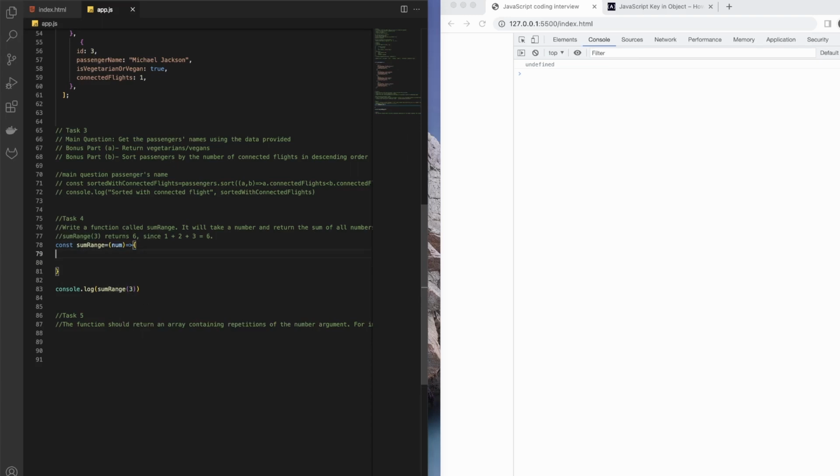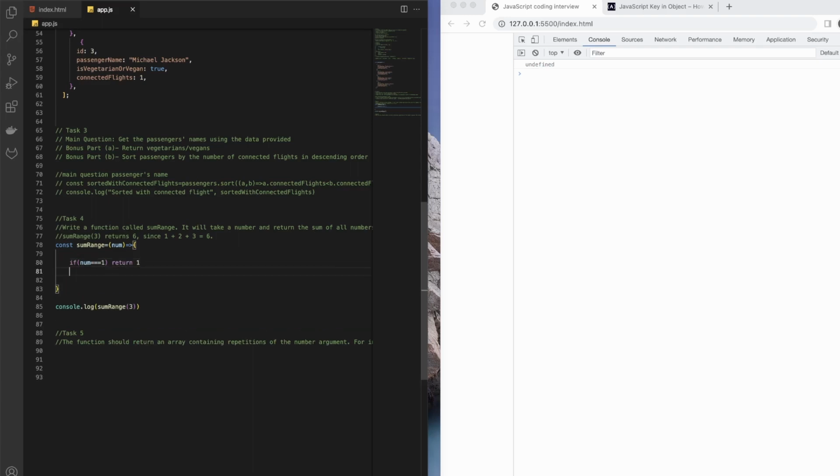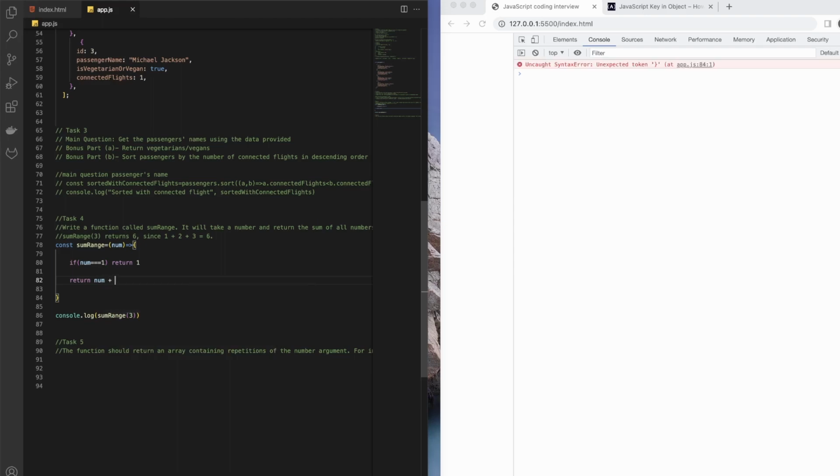Okay, so we need to do one test. What if we get only one? Okay, so the range is only one. In that case, we don't need to add anything. So we can check if number is one, we can just return one because we don't need to do anything. In other cases, when we have something else than that, then what we need to do is return number, and then add, and then we have to do something here, and this is usually called recursion.